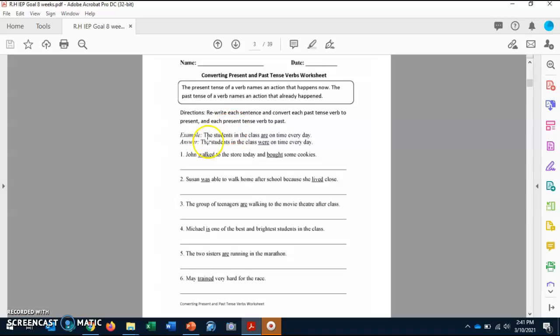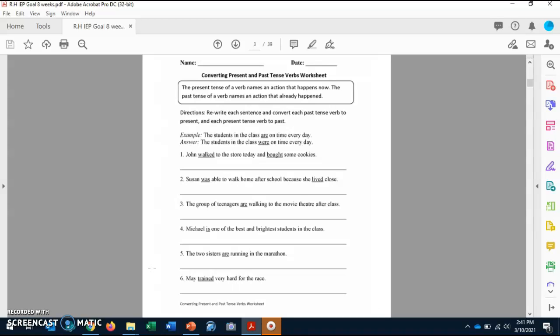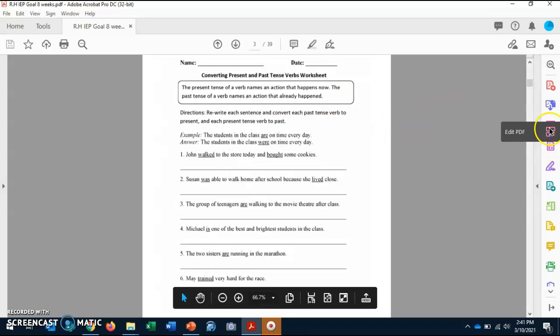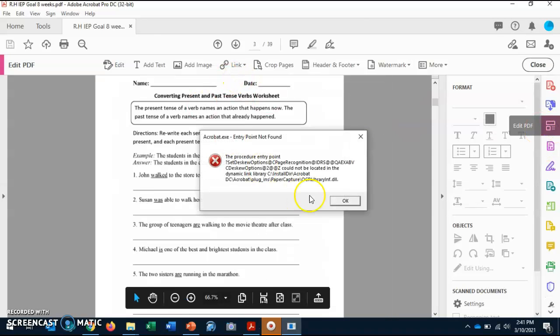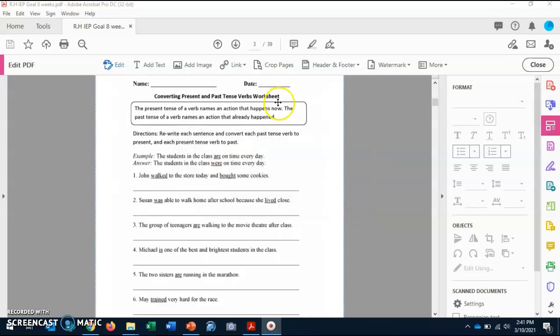So we have 2 verbs in some cases, and in others we have just 1. What we are going to do is change the past to the present and the present to the past. So I will be doing one question with you as an example, and you will be working on the rest on your own. So for question number 1, John walked to the store today and bought some cookies.